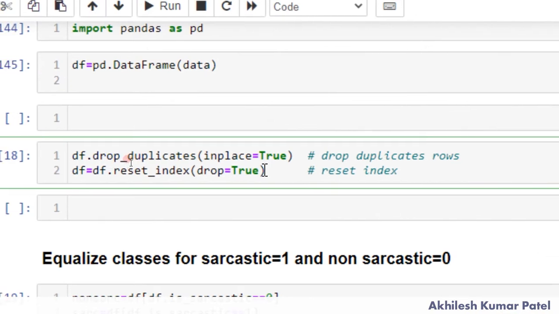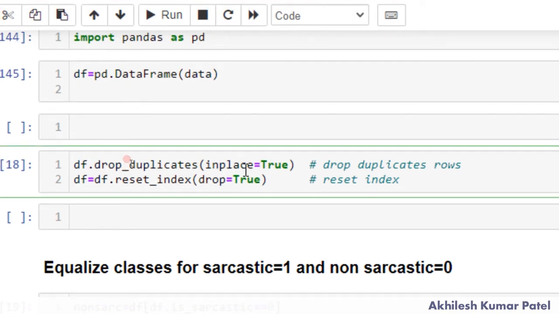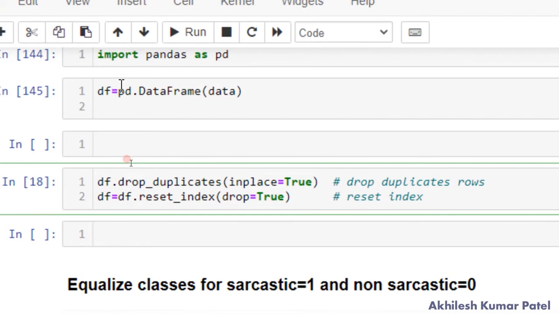simply we can drop the duplicate rows. If there are any duplicate rows, we can drop them from here. So simply this is my data here, drop the duplicates, inplace true. I don't want to save it again in a different variable, so it will automatically be saved in df. So inplace true here.